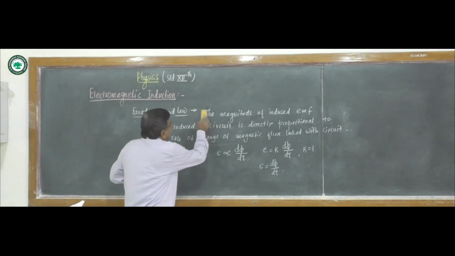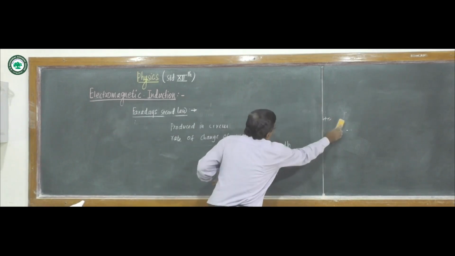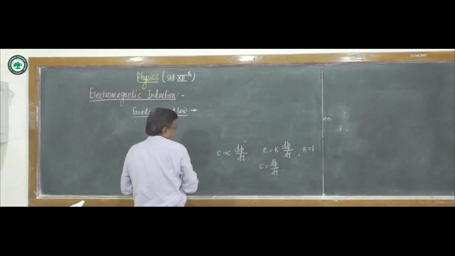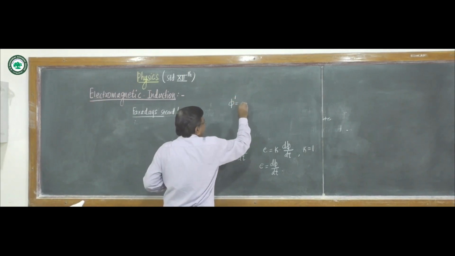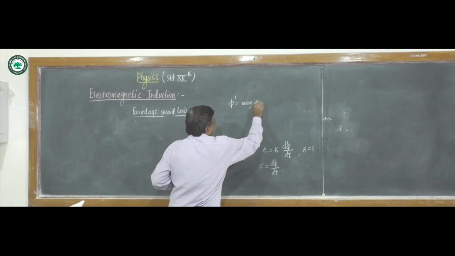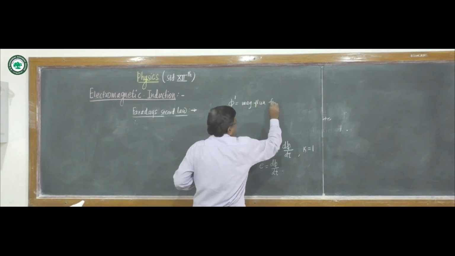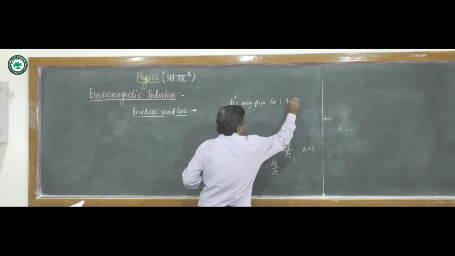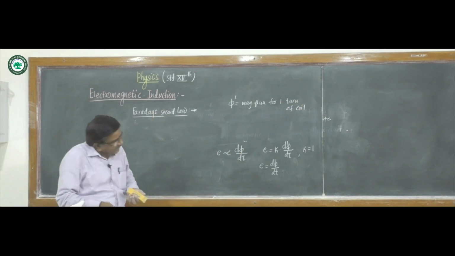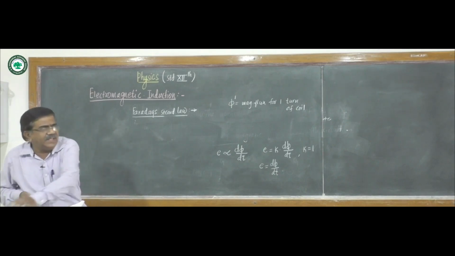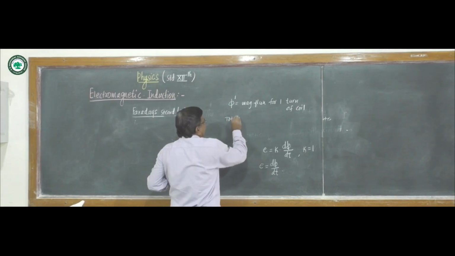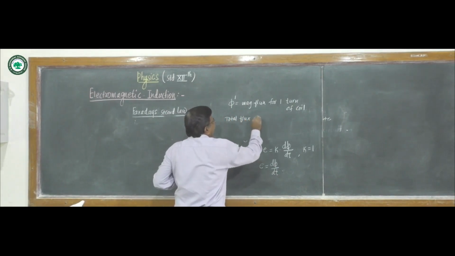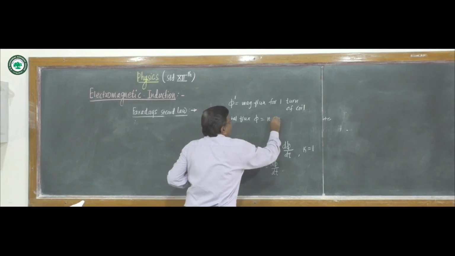Now here, if phi dash is the magnetic flux for one turn of the coil, then for n turns of the coil, the total flux phi is n into phi dash.